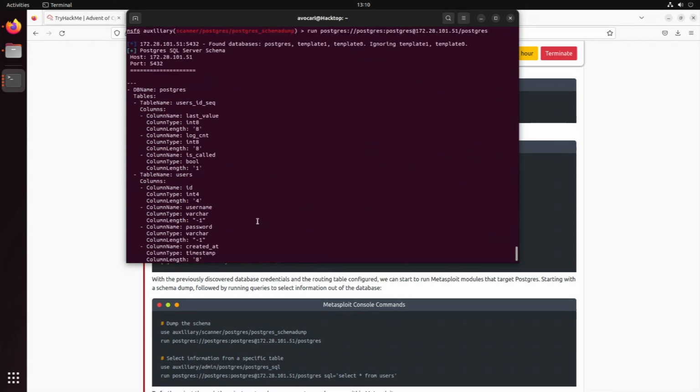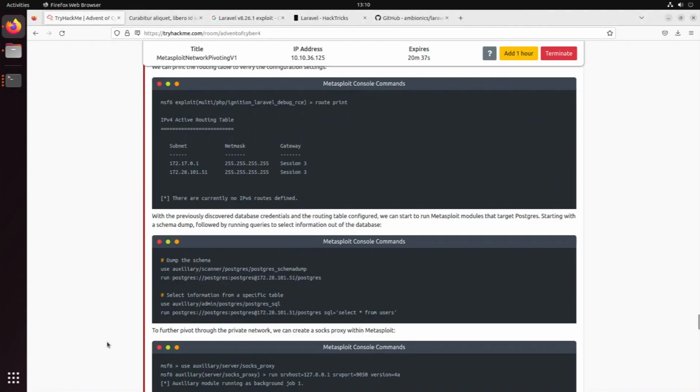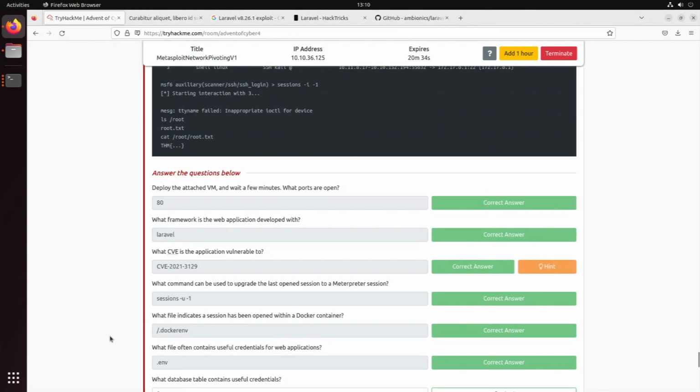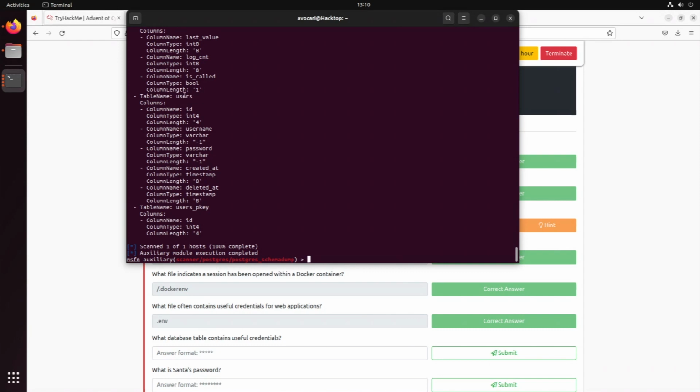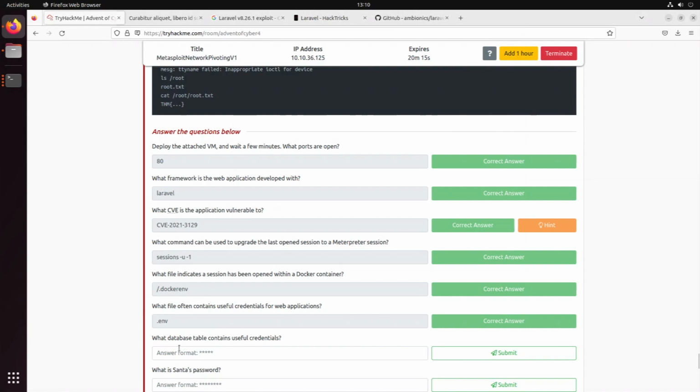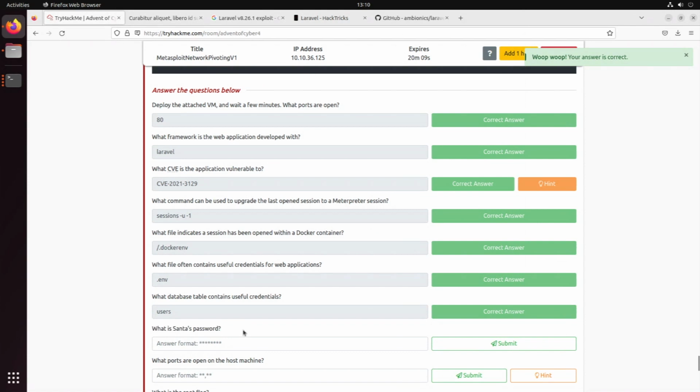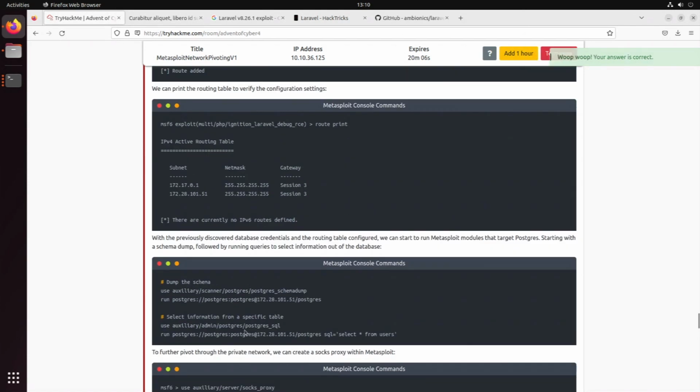And we have dumped our things. So we have one table with users and one with user IDs. So what was the question again down here? We had the question, what database contains useful credentials? Remember, we look through them, we have here our table named user with the username, with the password, when it was created and when it was deleted. So I guess users should contain useful credentials.